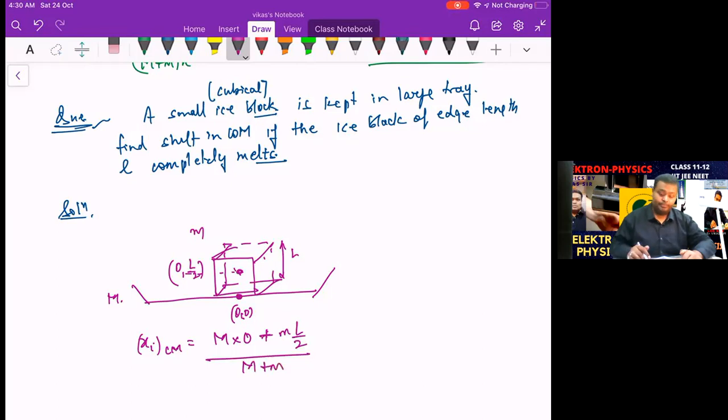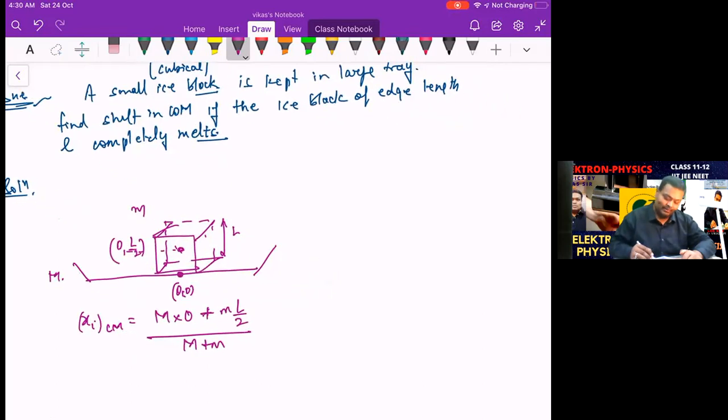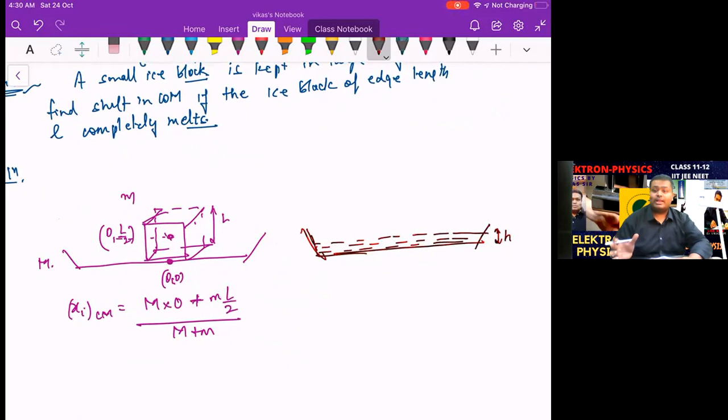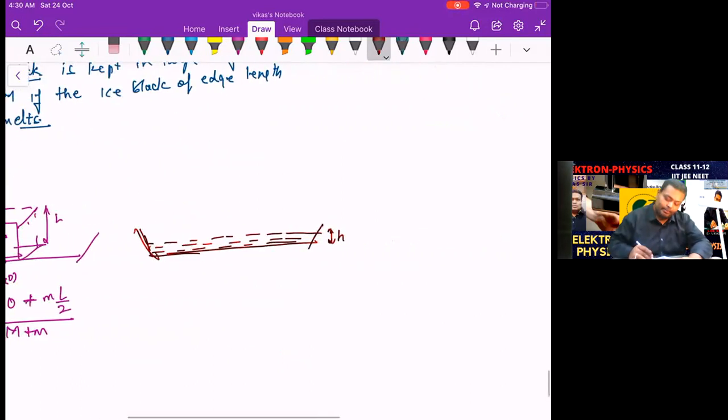That's the initial. Now finally what happens? This ice cube melts and forms water, and that water height is supposed to be h. Now we have the h to be calculated also. You can calculate that m grams of ice will form m grams of water.